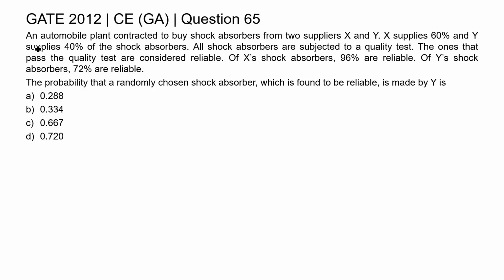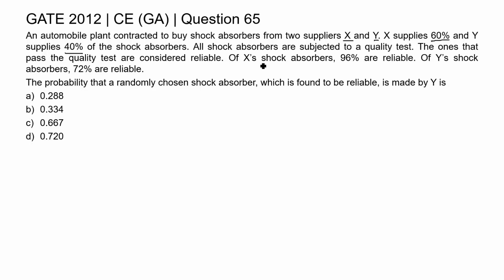So, in this question, an automobile plant buys shock absorbers from two suppliers X and Y, where X supplies 60% and Y supplies 40% of the shock absorbers, and all the shock absorbers are subjected to a quality test.